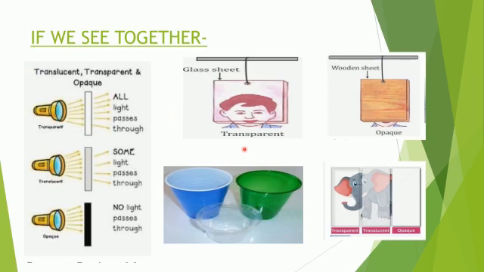Now, if we see all these three types of materials together, the transparent materials, the opaque materials, and the translucent materials, it is something like this. See here, this is a transparent material.